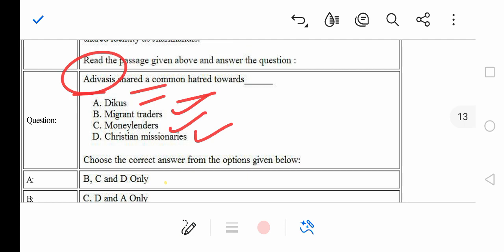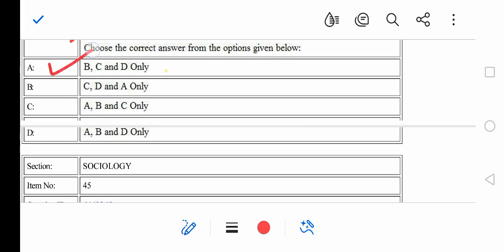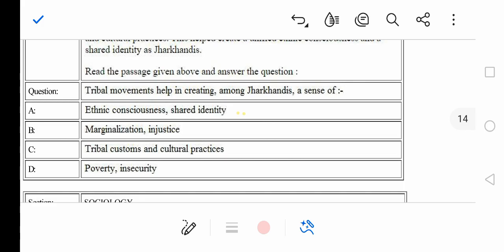Definitely Dekus के लिए उनका कोई hatred नहीं था, तो I guess option number B, C and D. So let's see the options, right. So B, C and D. Option number A. Tribal movements help in creating among Jharkhandis a sense of ethnical consciousness and shared identity. So option number A is the right answer.